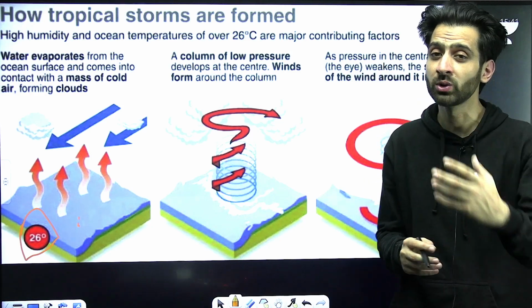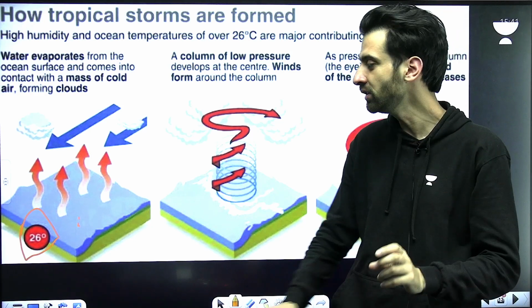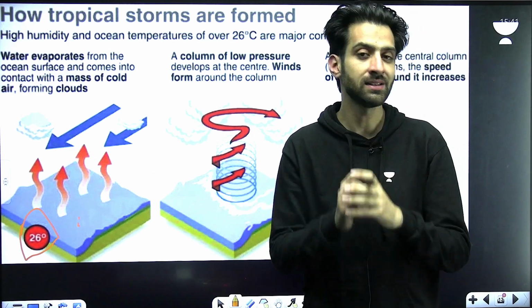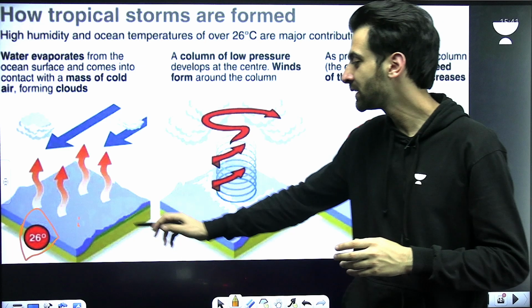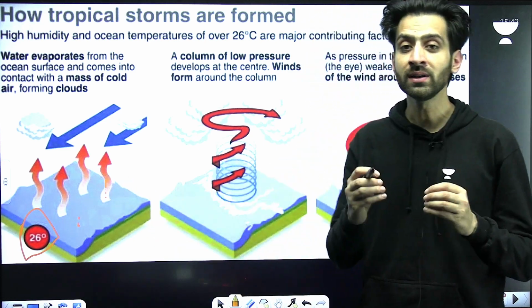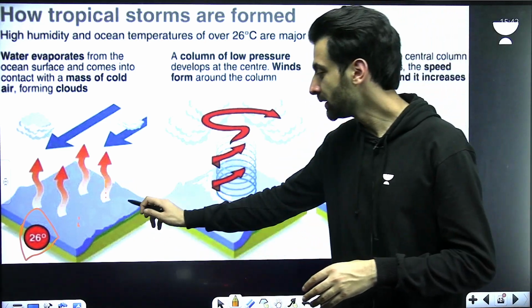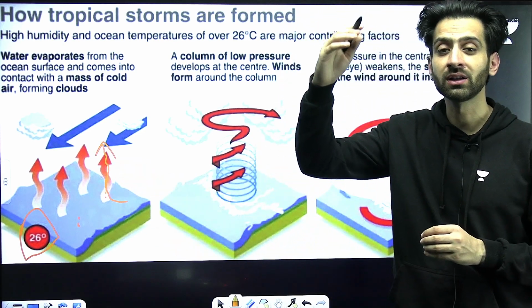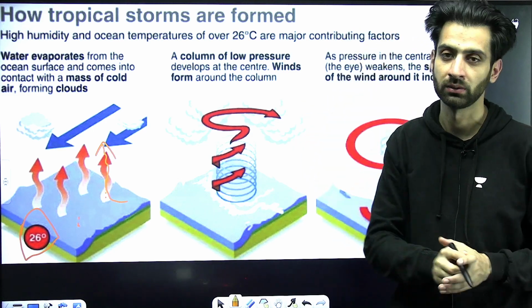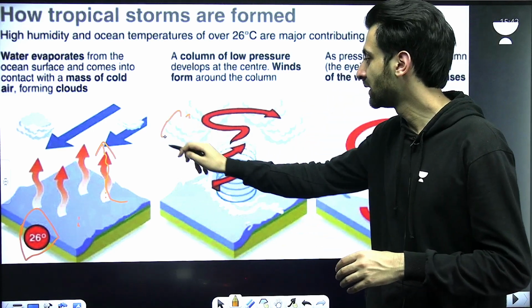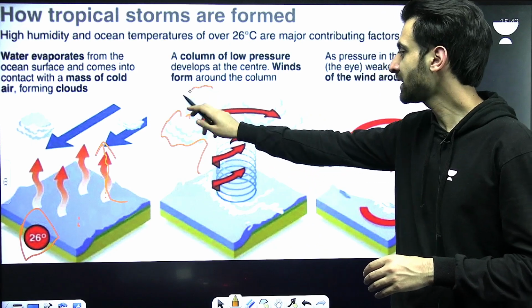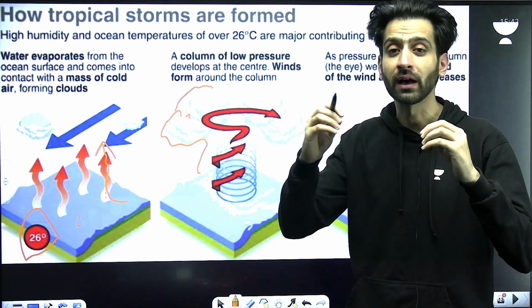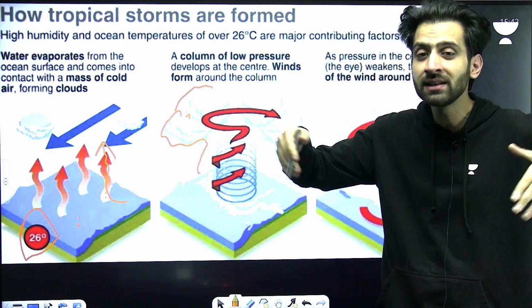Sea surface temperature of more than 27 degrees is essential for the formation of tropical cyclones. Because of that, there will be evaporation. Once the evaporation starts, the evaporated air will go up and after reaching a certain height, it will start to cool down. If you look at this image here, you see at this height, the air will start to cool down and it will release the latent heat.